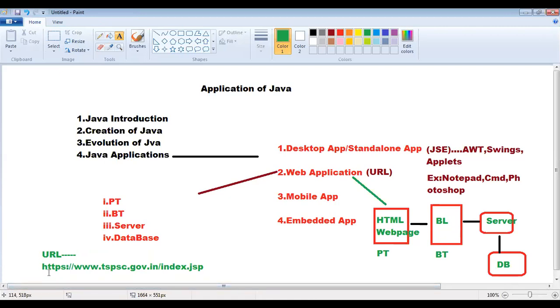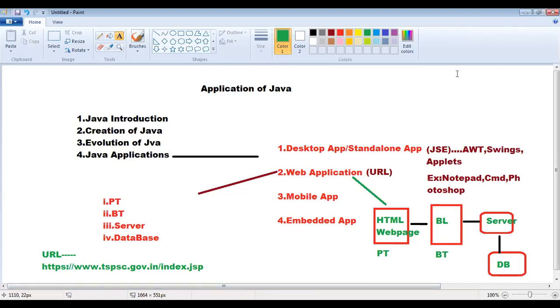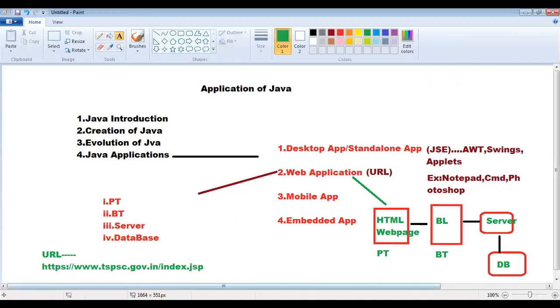This is the Hypertext Transfer Protocol. In the URL, www.tspsc.gov.in is the host name, and here there is the page. This is your particular web page name. This is the page name, this is the host name, and this is the protocol. With the help of this, each and every web application will be having its own URL.